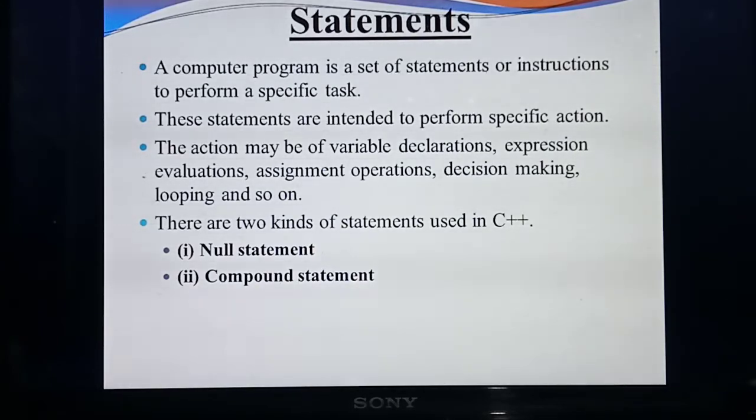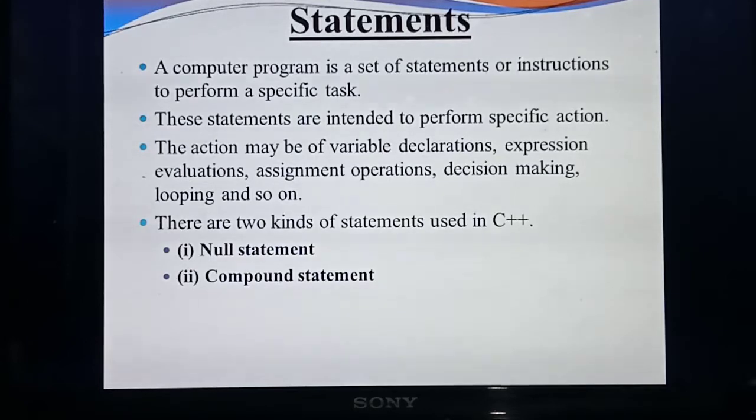All this collection of statements, instructions, altogether, performs some task. For example, in the last chapter we studied a program to calculate the curved surface area of a circle. So, what's the task of the program?